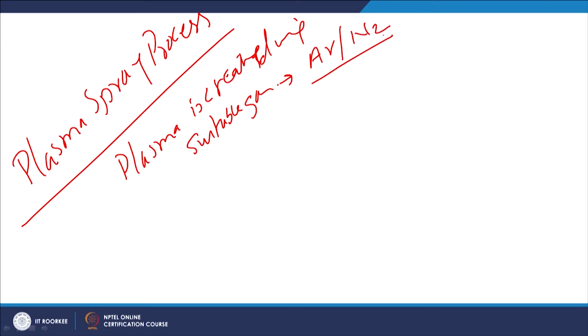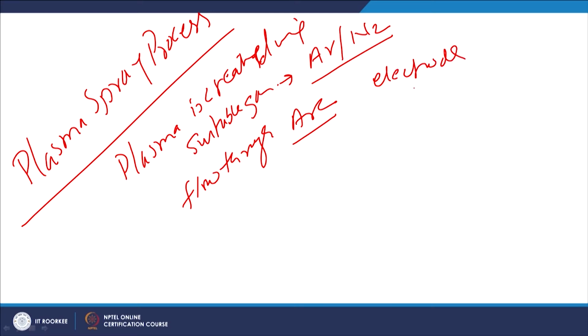Now, this plasma forming gas is allowed to flow through the arc. Now, this arc can be established between the electrode and the workpiece or the substrate.